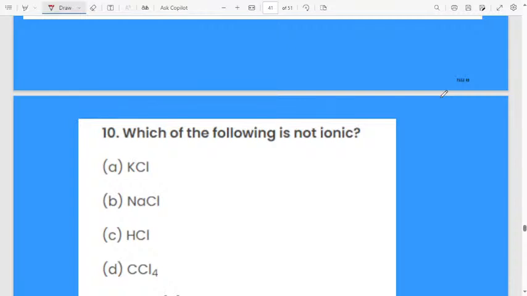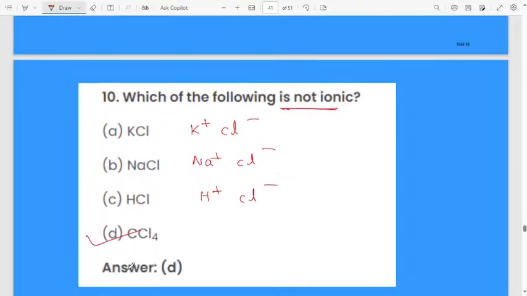Okay, which of the following is not ionic? Which one is not ionic? Very easy question. Yes, we can split K plus Cl minus, Na plus Cl minus, then H plus Cl minus, and CCl4. This one is not ionic.